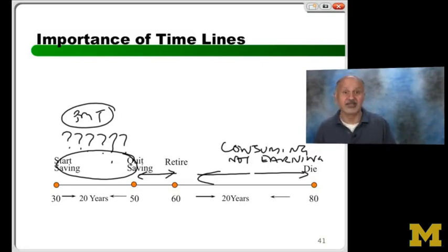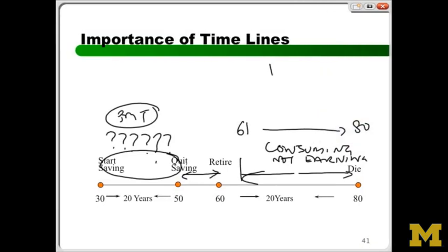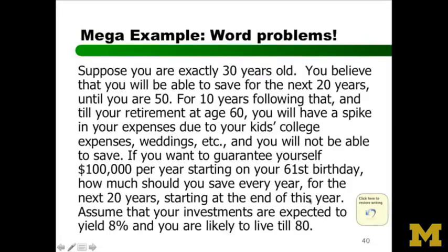You Google PMT, the Google is going to laugh back at you. So the question is, you've got to know something in the future. So yes, turns out we do. We know from 61 to 80, what do I want? I want PMT of how much every year? That's what I said, we have everything set up. If you go back to the problem, let's go back for a second so that we are all on the same page. I don't want to confuse numbers. I want to consume $100,000 every year.